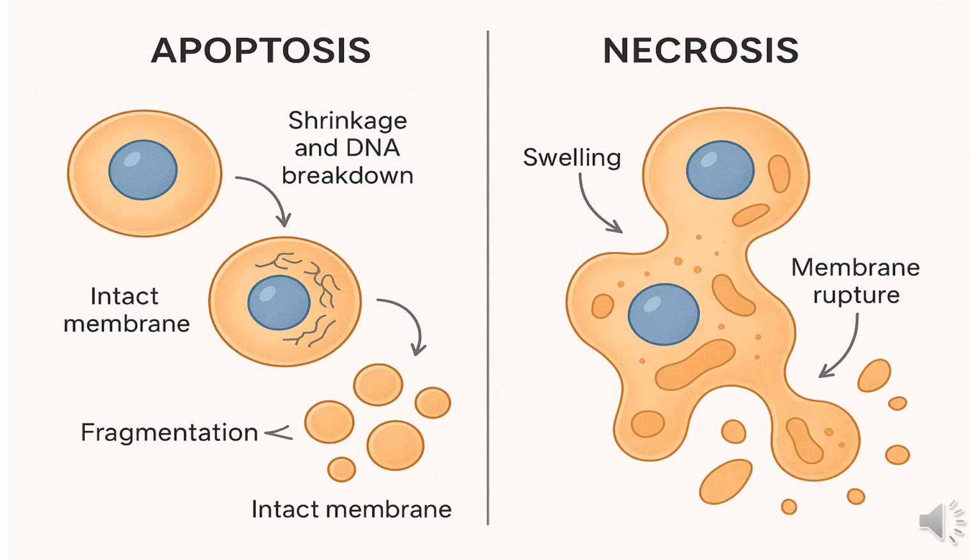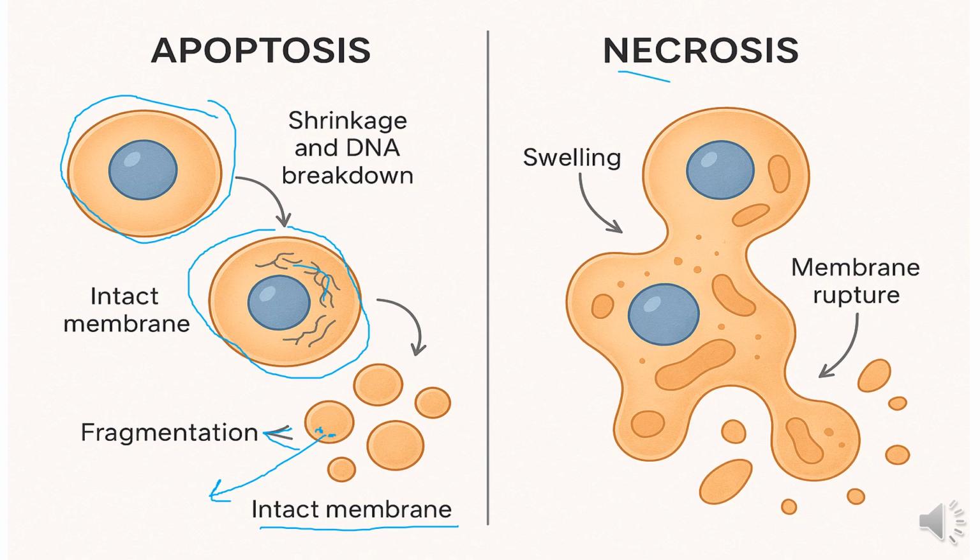Looking at this diagram here, the cell membrane is intact, there is a shrinkage of the cell, and DNA breakdown happens. While the cell membrane is still intact, fragmentation happens, that means that there is no leakage of the intracellular content, so there is no inflammation. With necrosis, there is swelling of the cell and the cell membrane ruptures. When the cell membrane ruptures, there is leakage of intracellular content, causing inflammation.